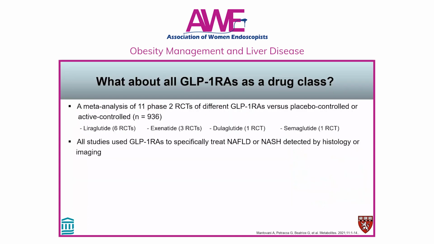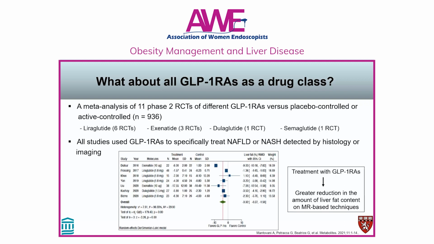Now, what about all GLP-1 receptor agonists as a drug class? Here's a meta-analysis of 11 phase 2 RCTs of different GLP-1 agents versus controls, including a total of 936 patients. Of these, 6 studies used liraglutide, 3 used exenatide, 1 used dulaglutide, and 1 used semaglutide. All studies used GLP-1 receptor agonists to specifically treat NAFLD detected by histology or imaging.